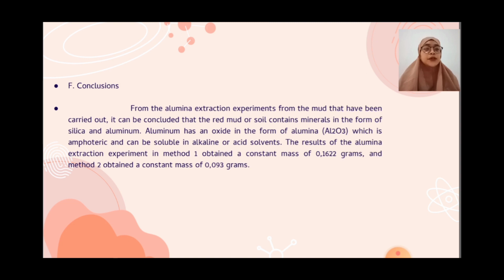In the extraction experiment, method 1 obtained a constant mass of 0.1622 grams and method 2 obtained a constant mass of 0.0993 grams.